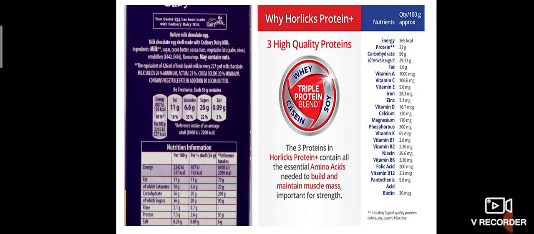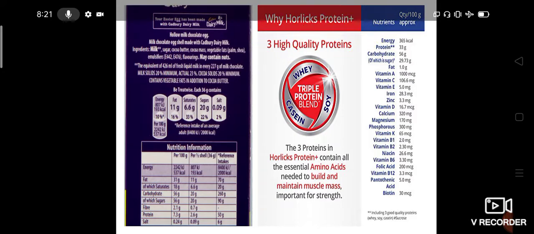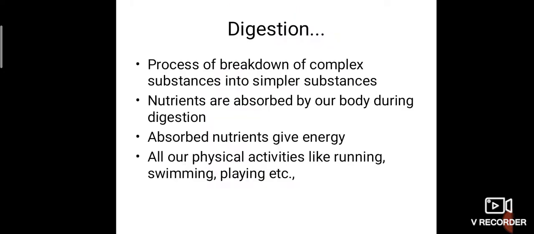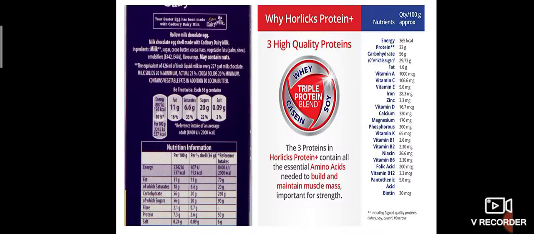If we take Horlicks, I hope you people like to drink Horlicks by adding it in your milk. It contains these much of nutrients. For example, energy is the total amount of energy given by all the nutrients, that is carbohydrates, proteins, fats, vitamins and minerals. If you add them, you will get this total amount of energy. So energy means total. How much protein does the Horlicks have?